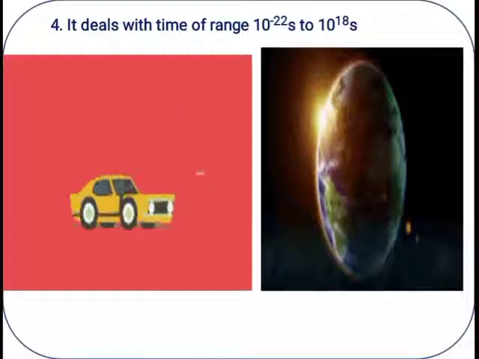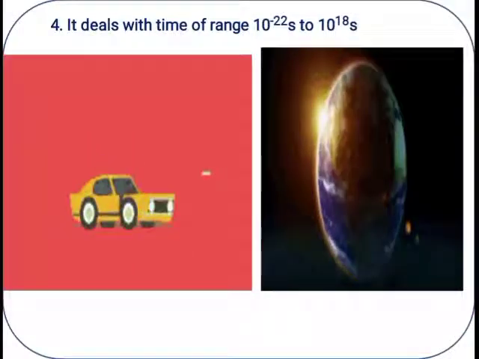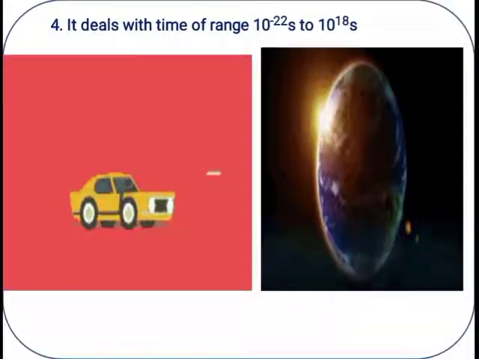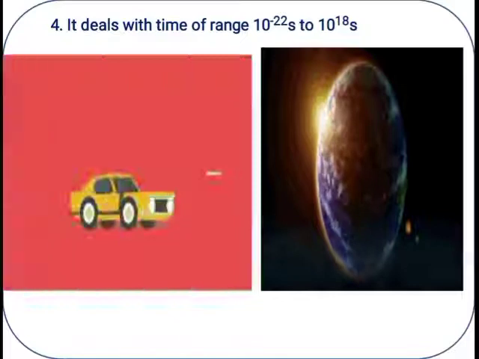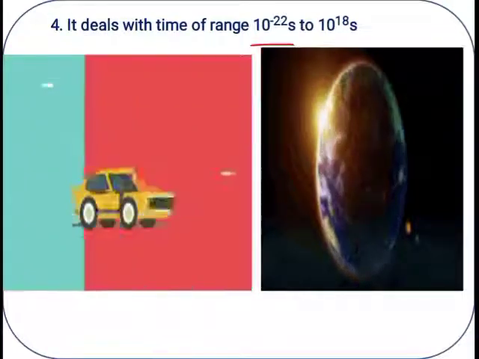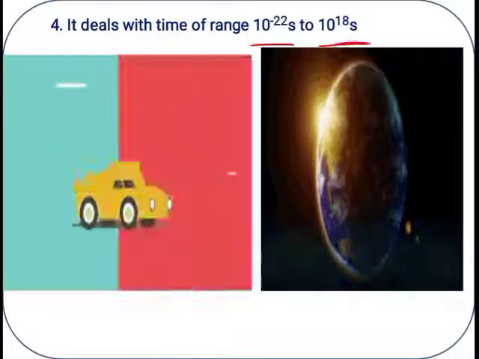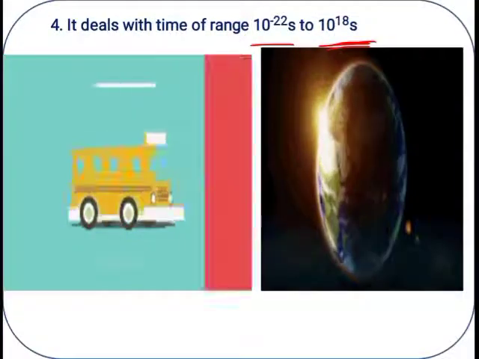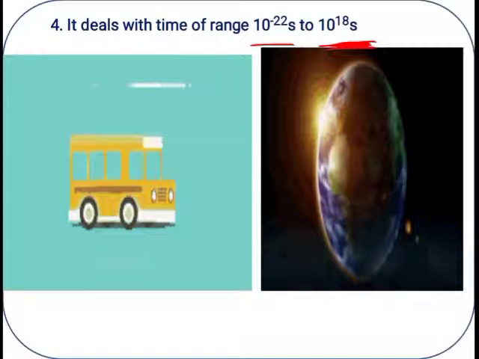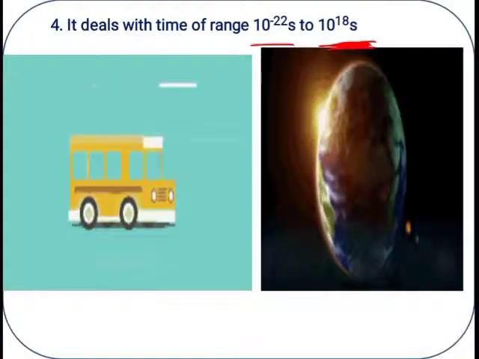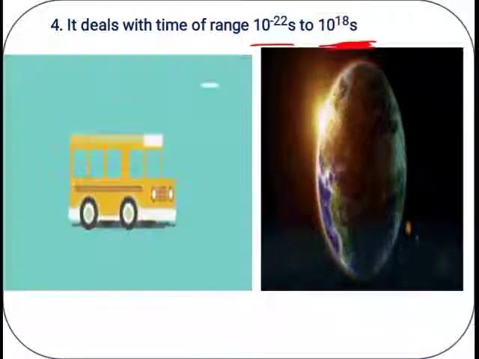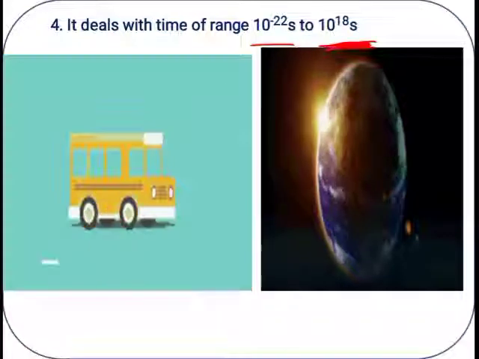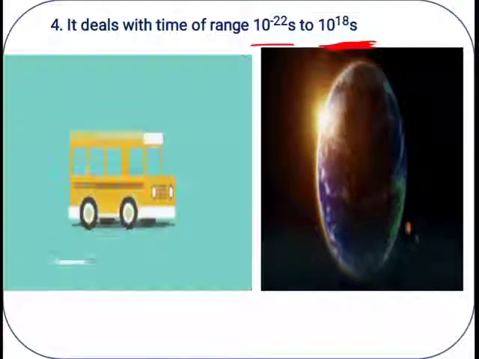Next, similarly, we can express the time range also. Time range means this is a smaller time value and this is a larger time value. If the time scale is more, we express it in the positive power. Here it is 10 raised to plus 18 seconds, meaning a larger value.